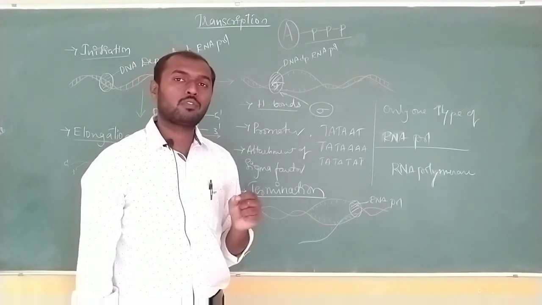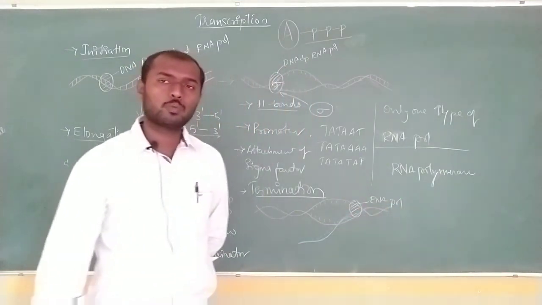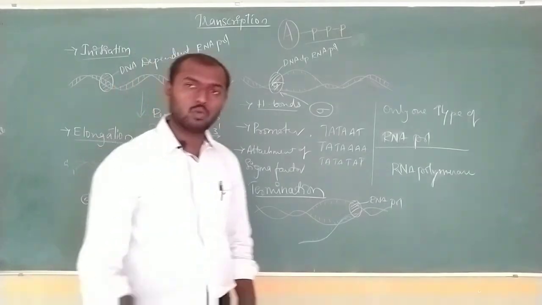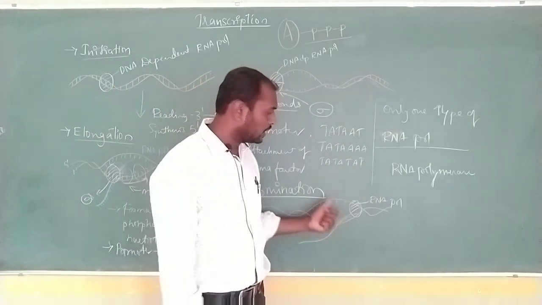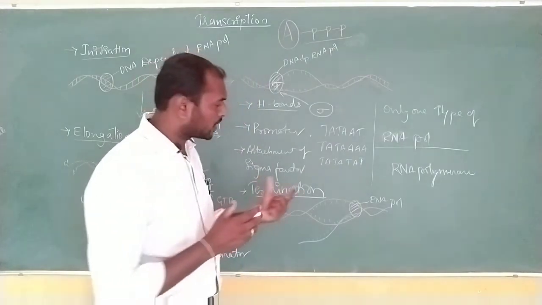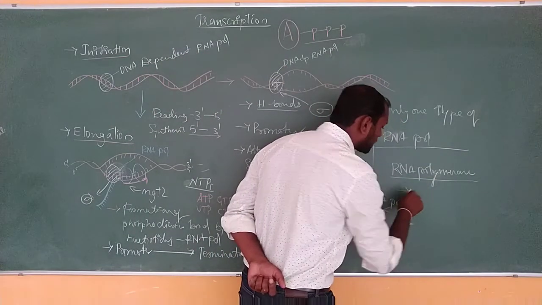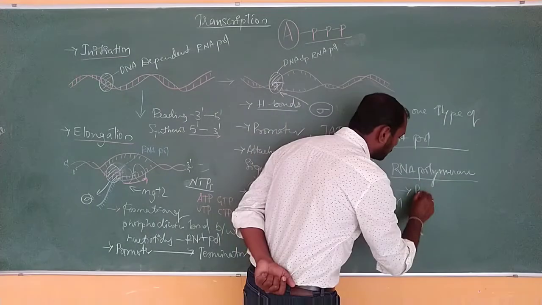Especially in case of eukaryotes, and not only eukaryotes, most of the organisms undergoing this transcription process, that particular cistron region is provided with a sequence called palindrome.